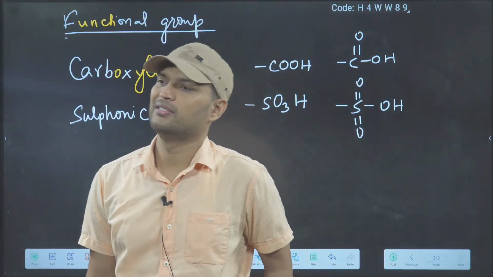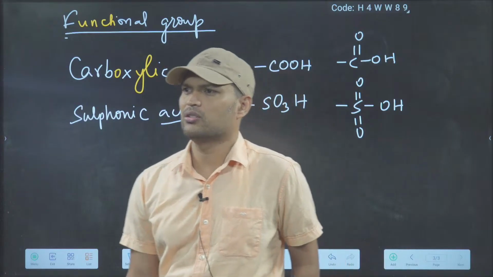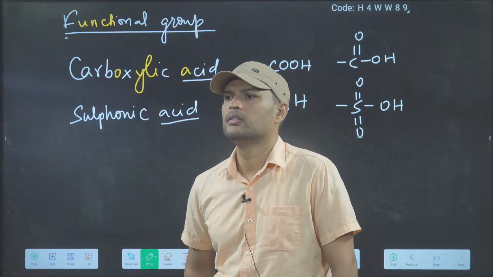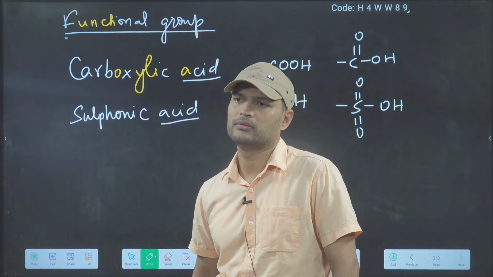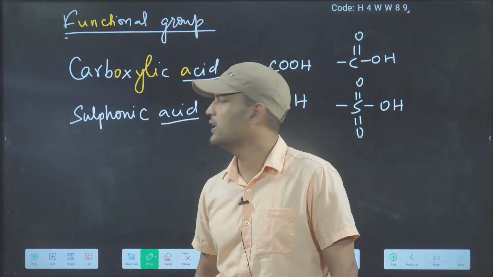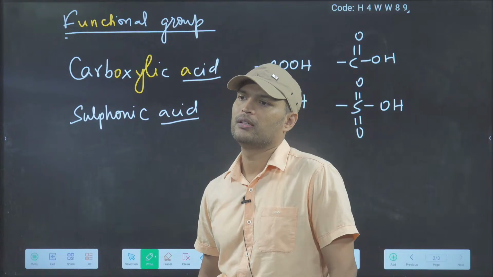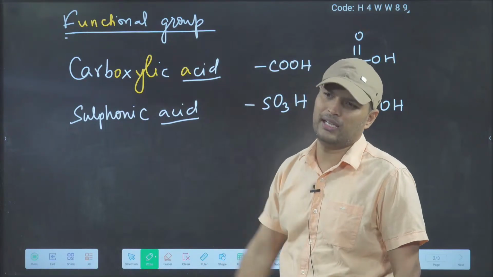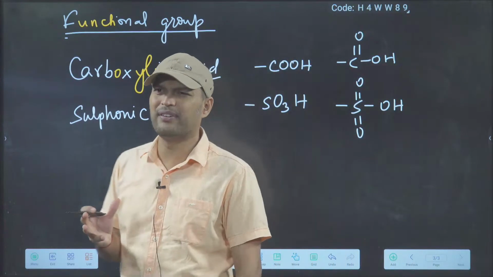If carboxylic acid is also an acid, sulfonic acid is also an acid, which is stronger? I am talking about carboxylic and sulfonic, not sulfuric. Sulfonic is the stronger one. This we will tell you in detail later on. There will be a topic on acidic strength. For now we just have to know the functional groups.